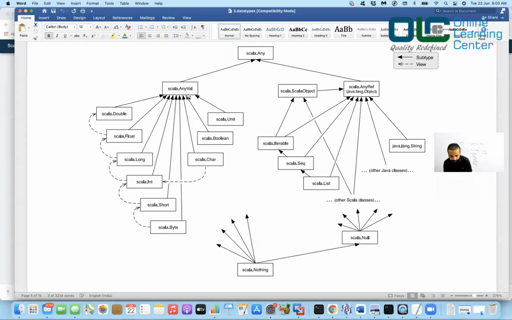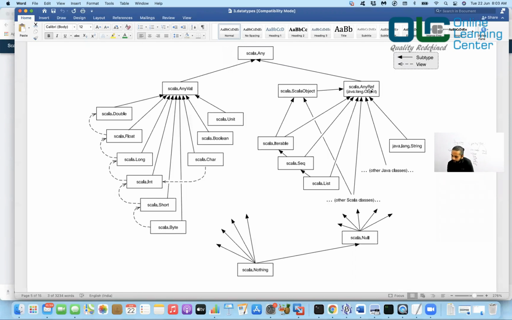So if I talk about Int, if I talk about Short, if I talk about Byte, if I talk about Float, if I talk about Double, Boolean, Char, they are all the children of AnyVal, okay? Just like a variable, right? So all the data types are the children of AnyVal. Very, very important, okay?